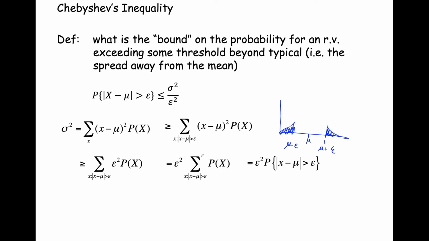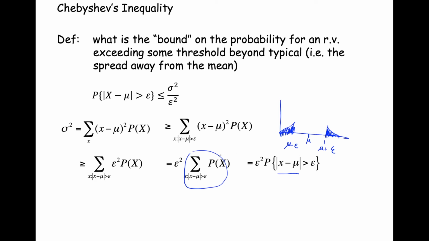If we take the summation, we're summing over all the probabilities associated with all of the x values for the region below mu minus epsilon and the region above mu plus epsilon. That's nothing more than the probability that the absolute value of x minus mu is greater than epsilon.